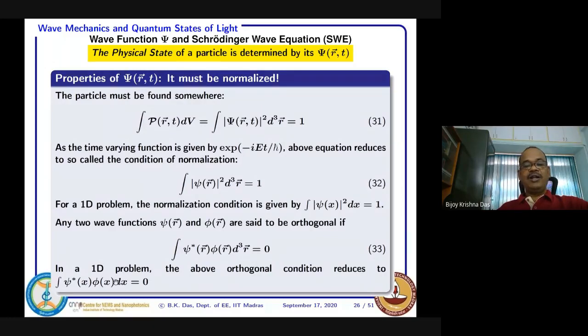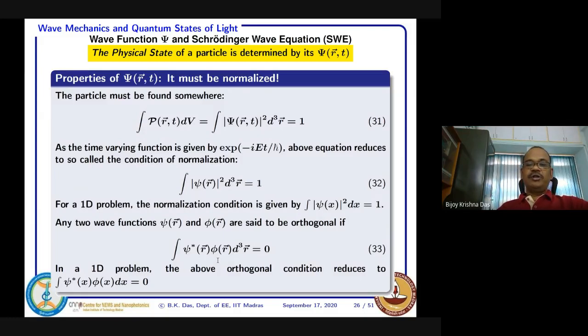So again, in the one-dimensional case, this r can be replaced by x. And you remember that this is psi star and phi, so that you get a somewhat real value. It may not be, but normally it is written as psi star and phi of r just to get rid of the time-dependent part, which is normally sinusoidal. So here we still put in whatever phase is there, that has to be counted also, if there is a phase relationship, because it's a wave function. A wave function has some kind of phase, and that phase you can express only in complex form. So that also has to be included.